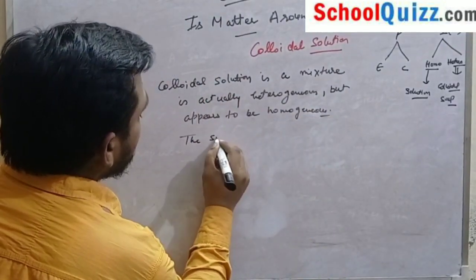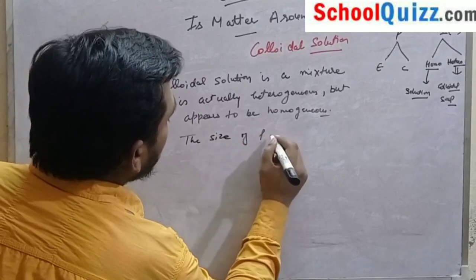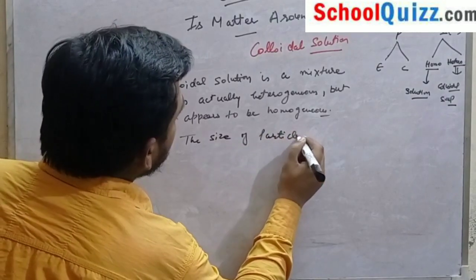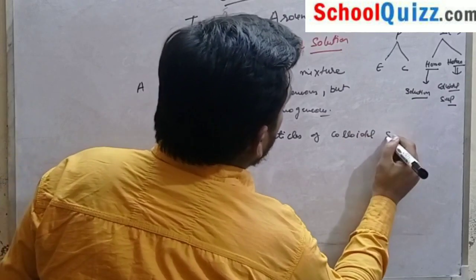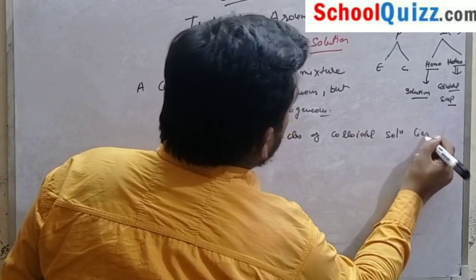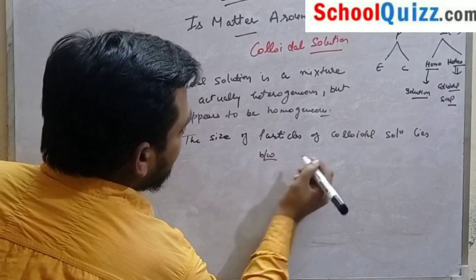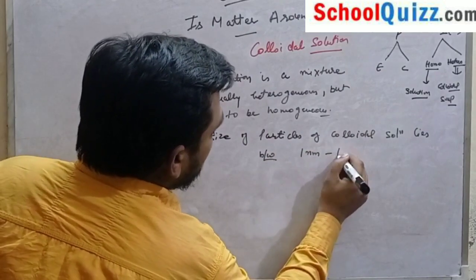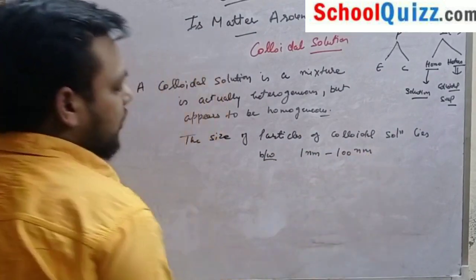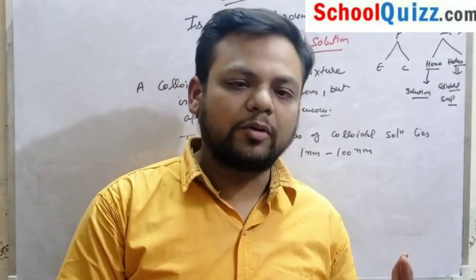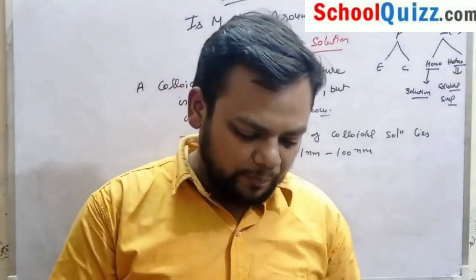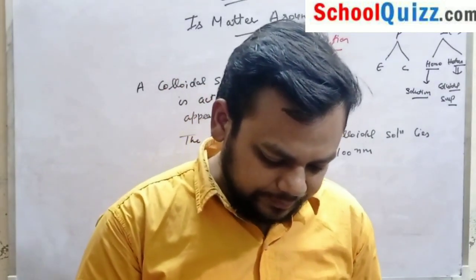The size of particles of colloidal solution lies between 1 nanometer to 100 nanometer.